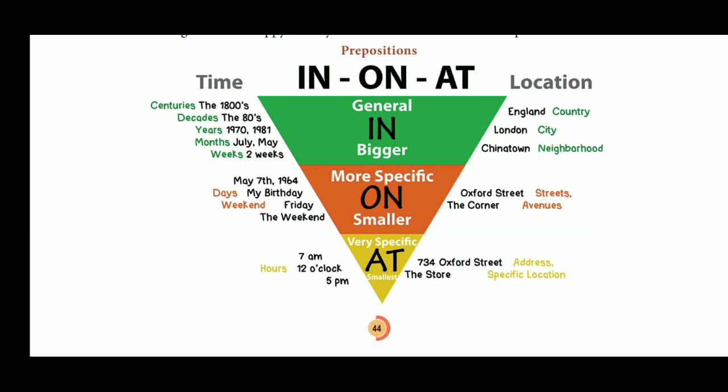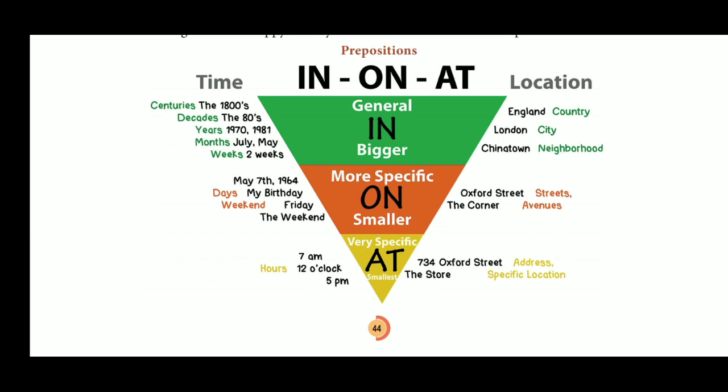On the left hand side you can see time, right hand side you can see location: in, on, at. In is usually used in general and also for bigger things. Centuries, in the 1800s, in the 1900s. Decades, the 80s, the 90s, you have to use in the 80s, in the 90s.